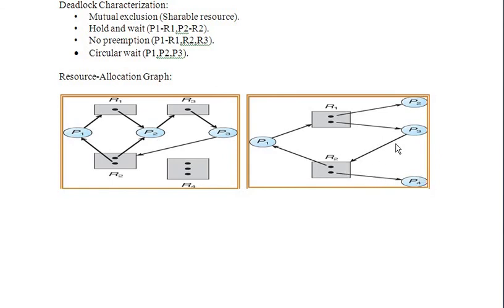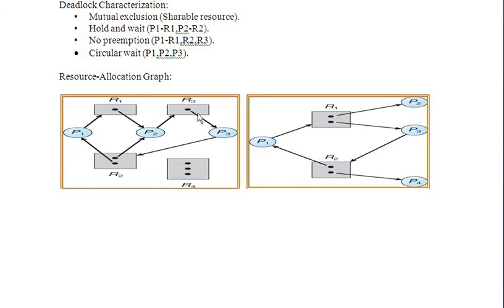When it completes, R2 is free, and it is given to process 1, and once P4 completes, this resource is allocated to P3. That means all are satisfied. That means there is no deadlock. Process will continue. Hope you understood the difference between a graph with a deadlock and a graph without deadlock.